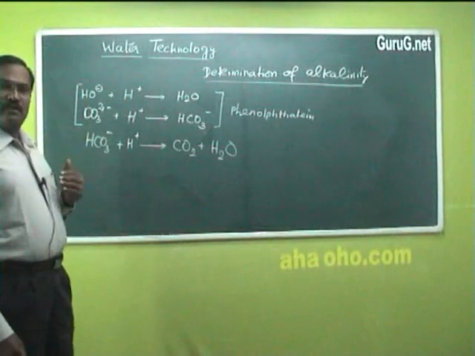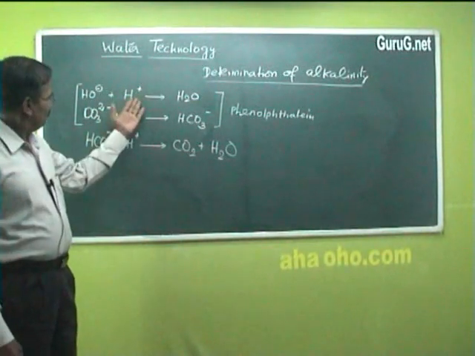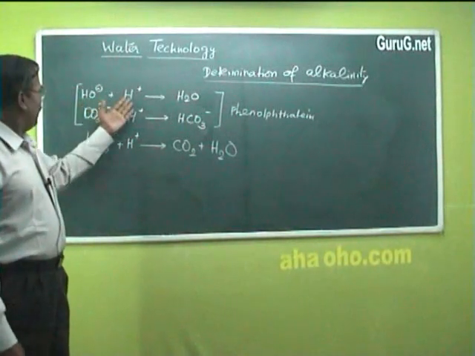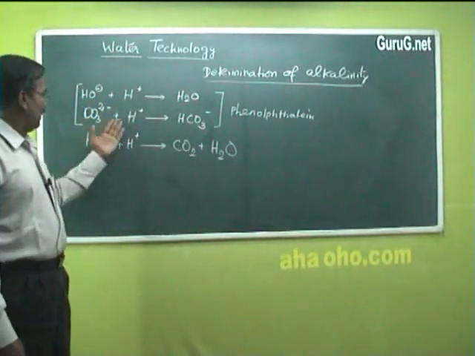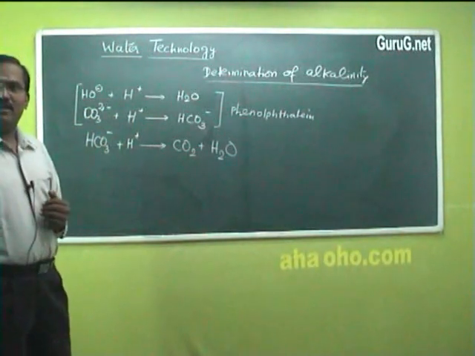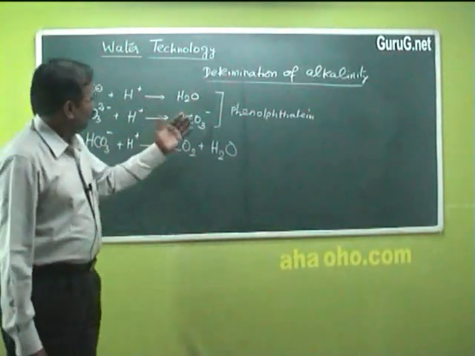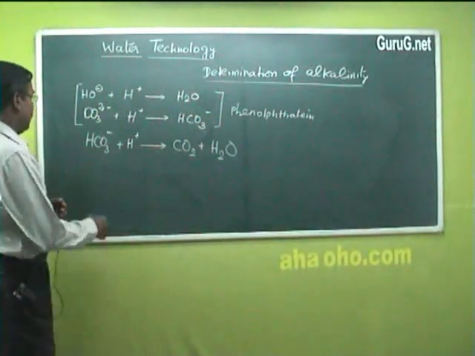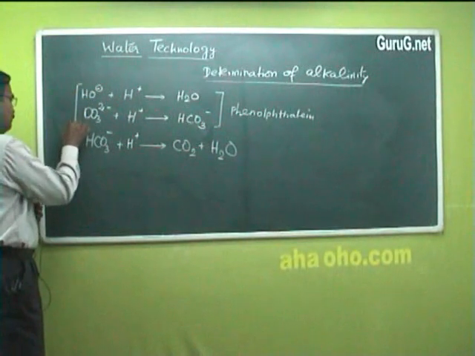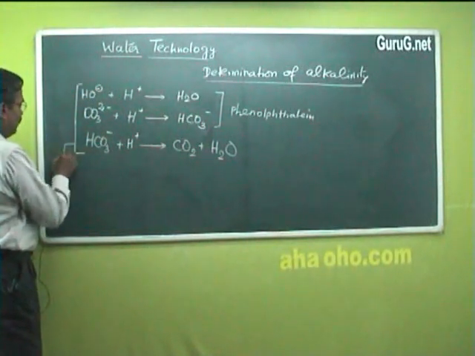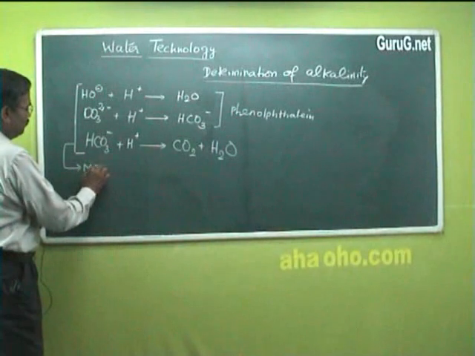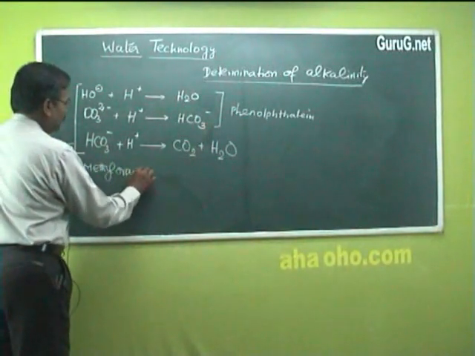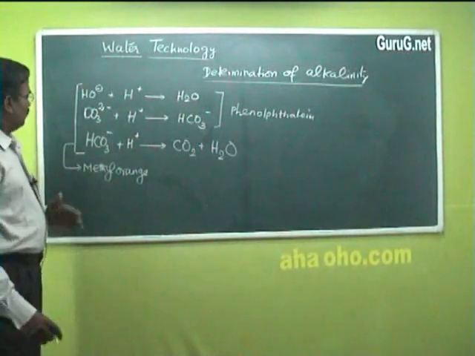When we titrate the water sample with a strong acid like sulfuric acid, the hydroxide and H plus reaction, and the carbonate and H plus reaction, can be checked accurately by taking phenolphthalein as an indicator, whereas the other indicator is methyl orange. This indicator will check all the three.